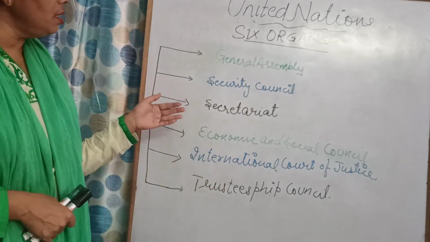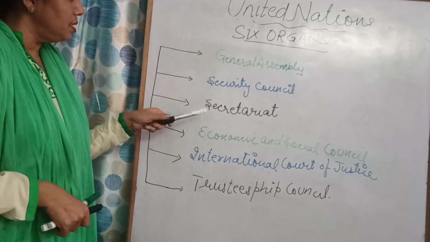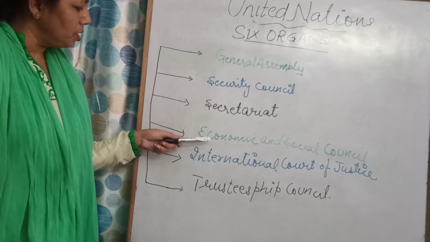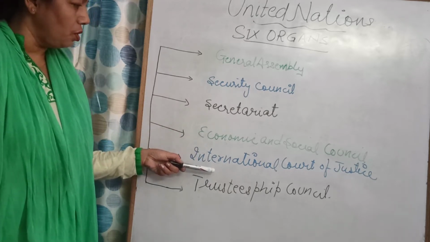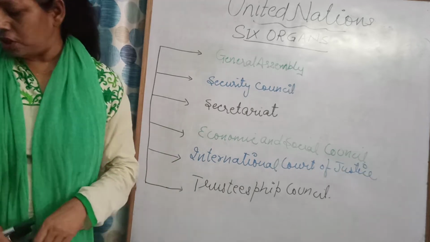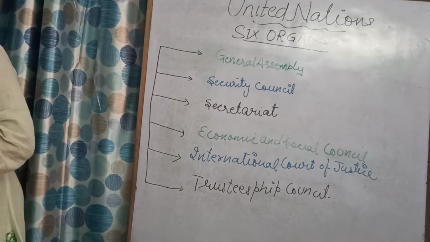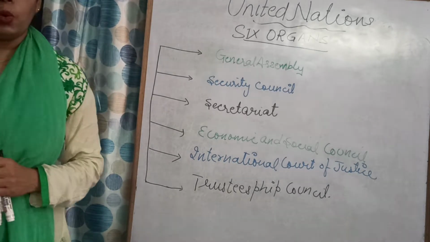Number 1 is the General Assembly, number 2 Security Council, number 3 Secretariat, number 4 Economic and Social Council, number 5 International Court of Justice, and number 6 is the Trusteeship Council. Every organ has its main role.